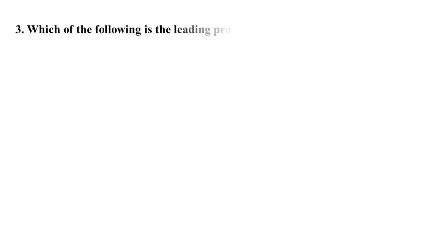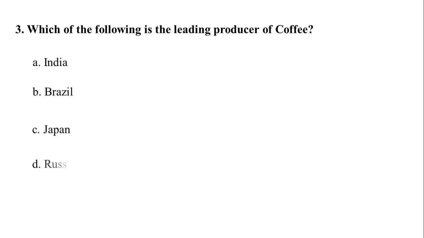Question number 3 is, which of the following is the leading producer of coffee in the world? And the options are A. India, B. Brazil, C. Japan, or D. Russia. And the correct answer is B. Brazil.